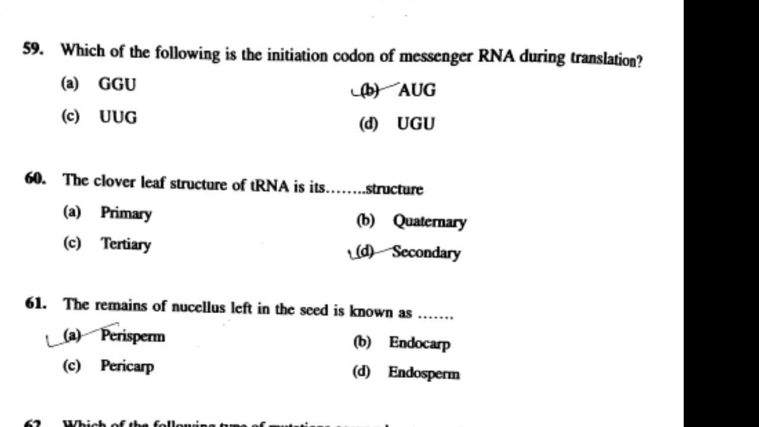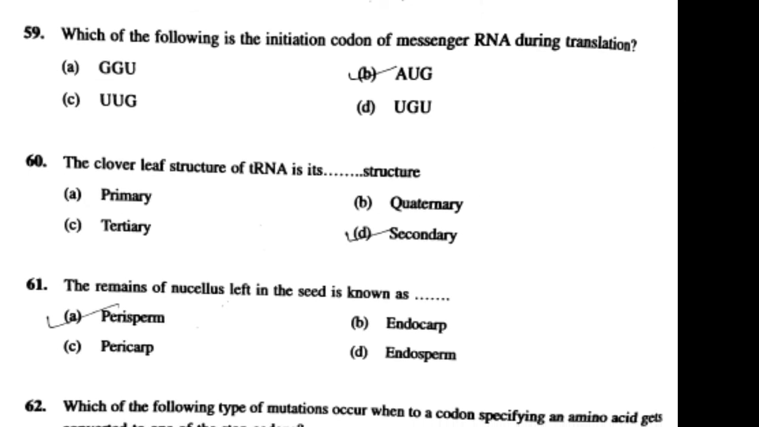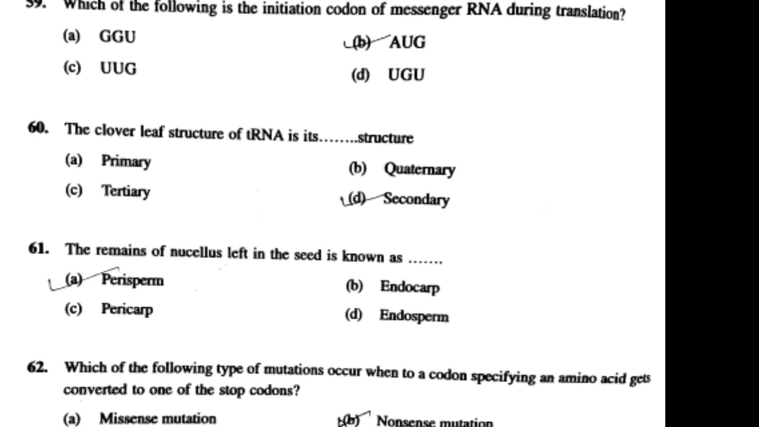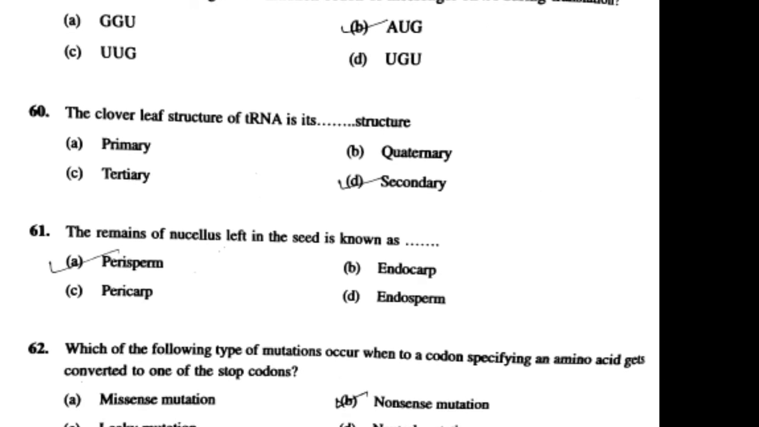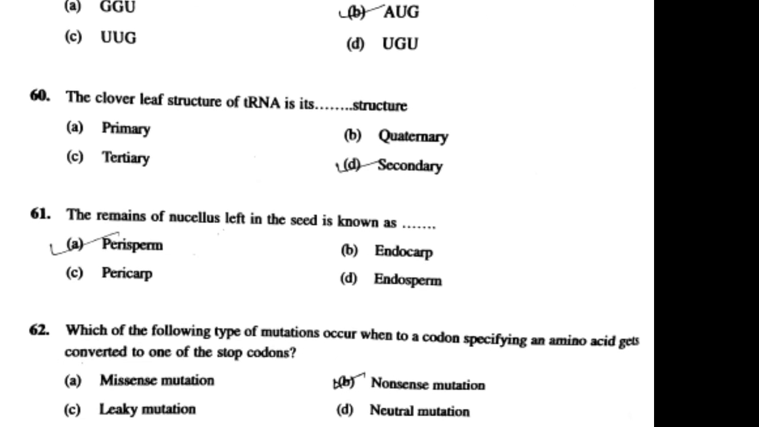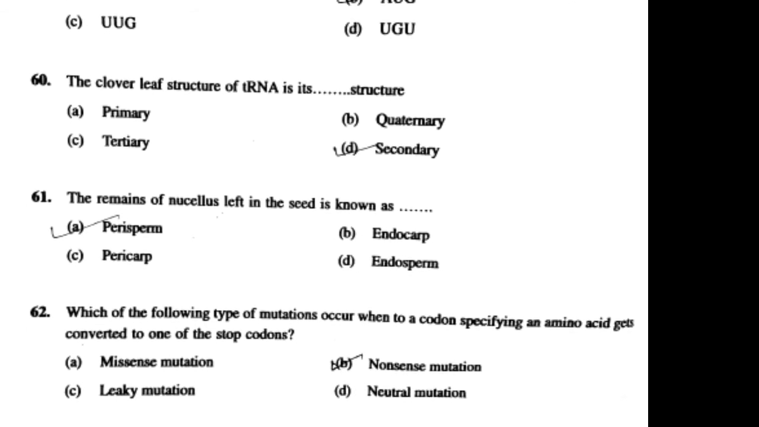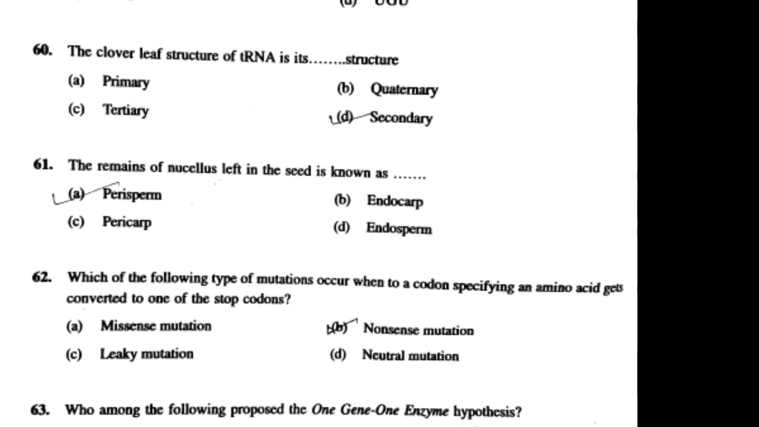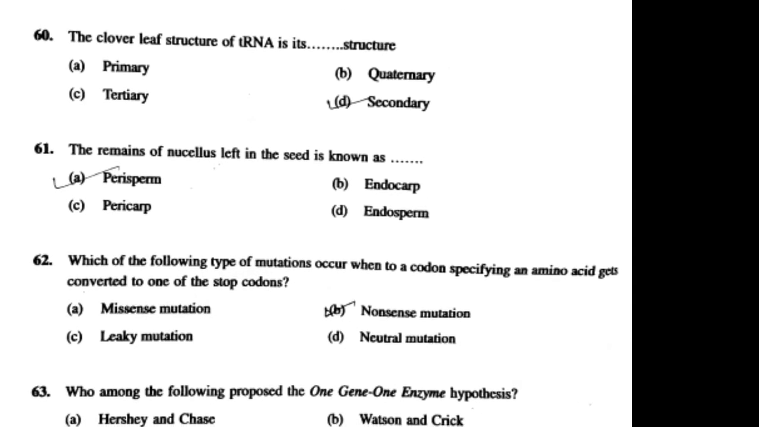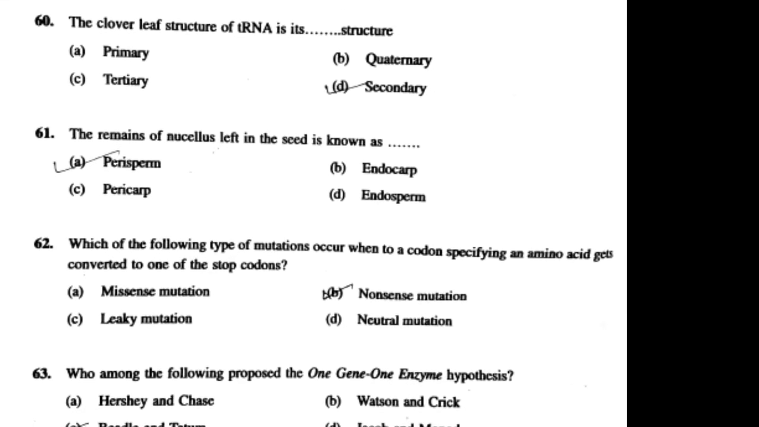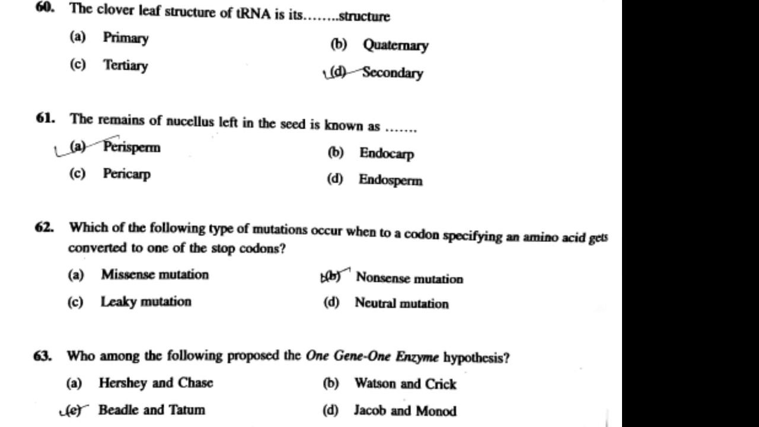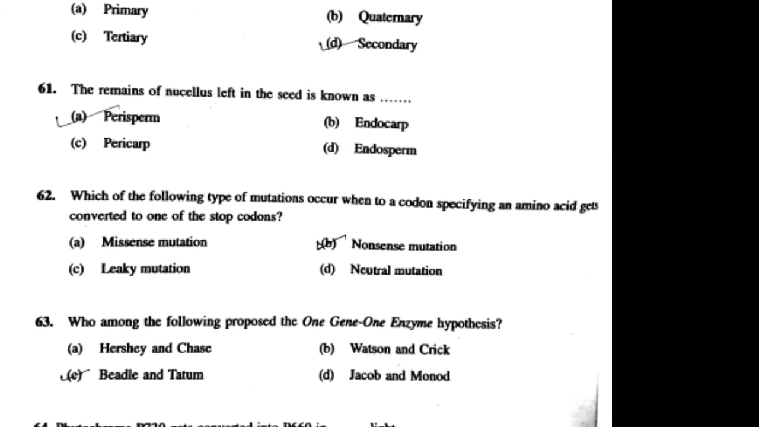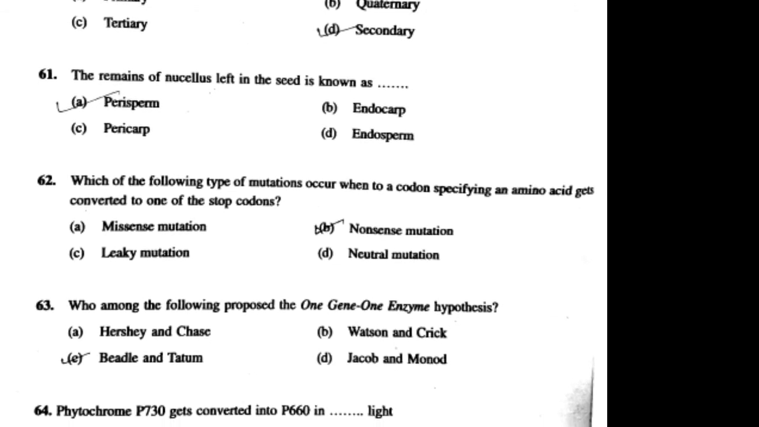Answer is AUG. 60th question is the clover leaf structure of tRNA is its dash structure? Answer is secondary. 61st question is the remains of nucleus left in the seed is known as? Answer is perisperm. 62nd question is which of the following type of mutation occurs when a codon specifying an amino acid gets converted to one of the stop codons? Answer is nonsense mutation. 63rd question is who among the following proposed the one gene one enzyme hypothesis? Answer is Beadle and Tatum.